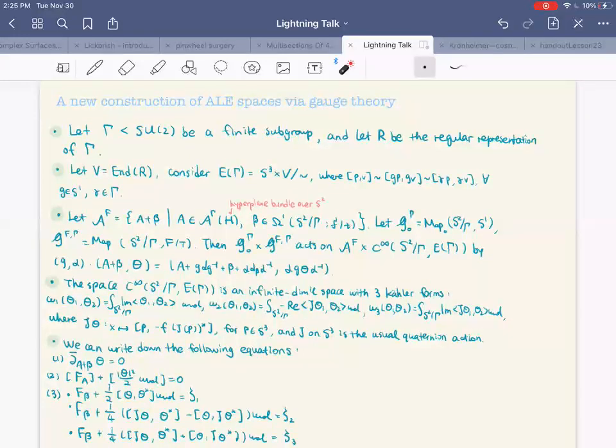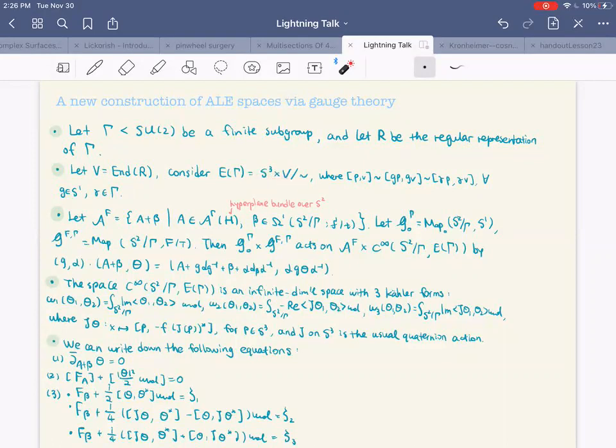a new construction of ALE spaces using ideas from gauge theory. And here is the construction. First let gamma be a finite subgroup of SU2, and let R be the regular representation of gamma. Let V be the endomorphism space of R, and then consider E gamma, where E gamma is defined to be